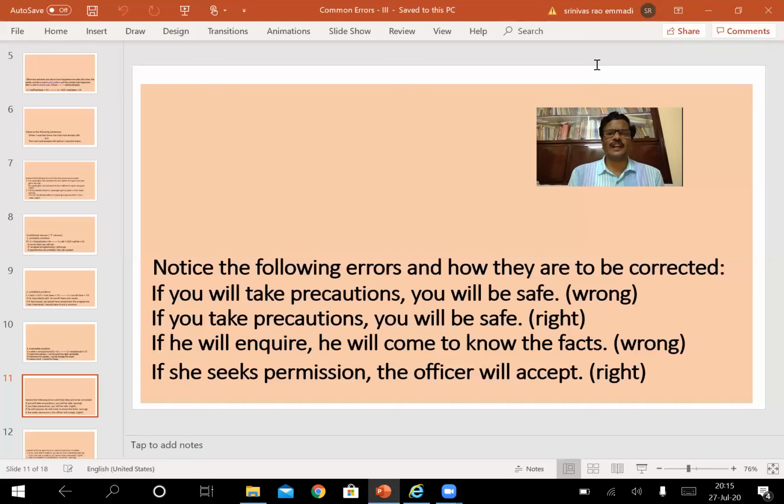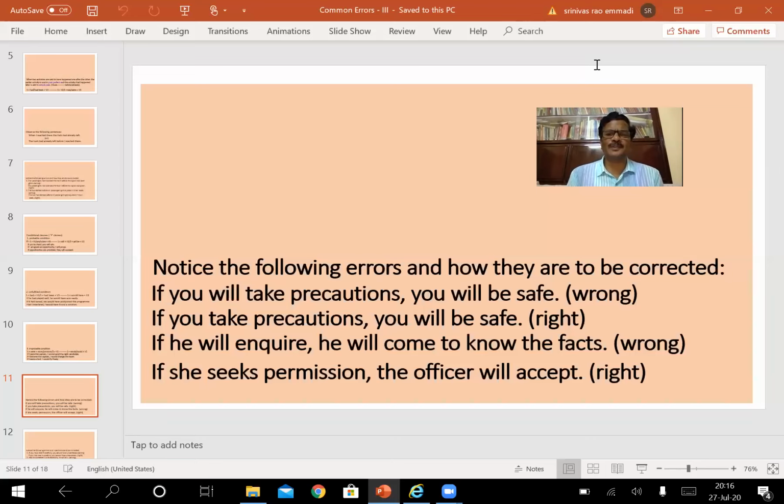If he will inquire, he will come to know the facts. Both are in simple future tense. It is not acceptable. If he inquires, he will come to know the facts. That becomes the right sentence. The right sentence is not given here, of course, but that is the right sentence.